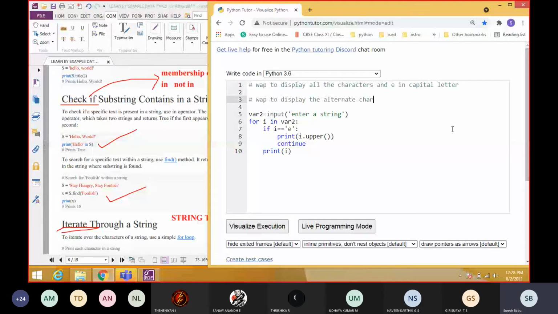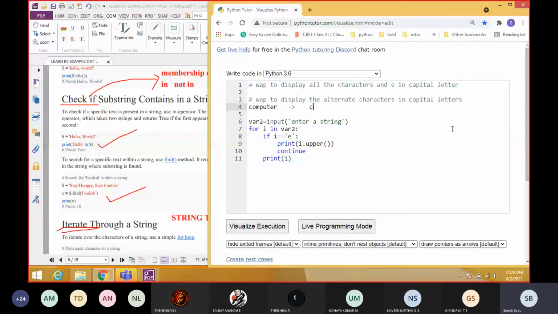Alternate characters in capital letters or uppercase letters. Students, understood what is alternate? For example, if you give the input computer, it should provide the output C, capital O, small m, capital P, U, capital T, E, capital R. Understood, everyone? If you give input like this, it should produce output like this. Understood or not? Yes, sir.